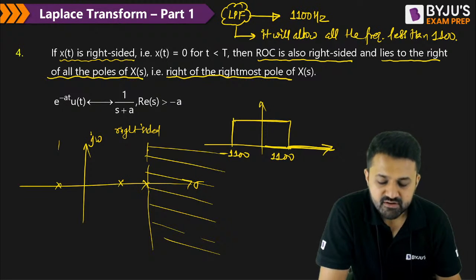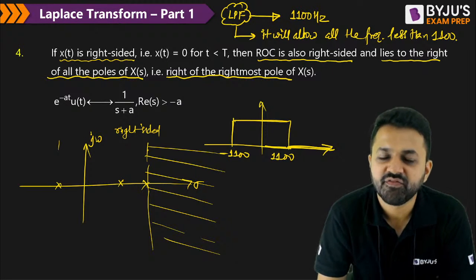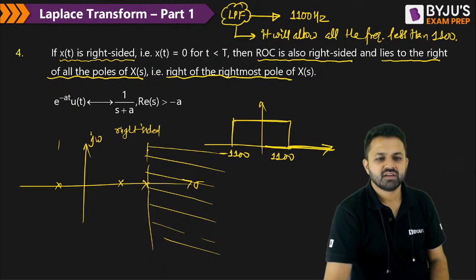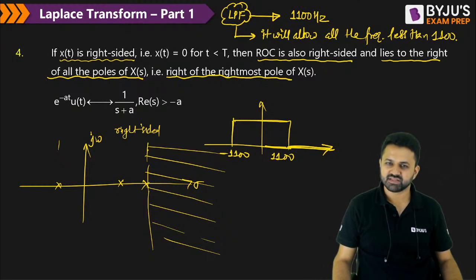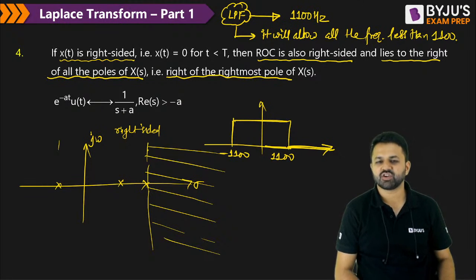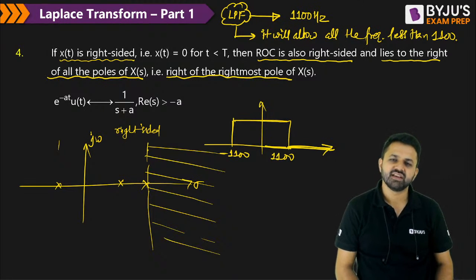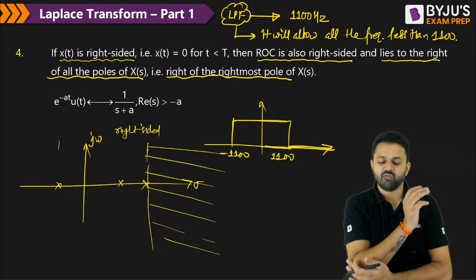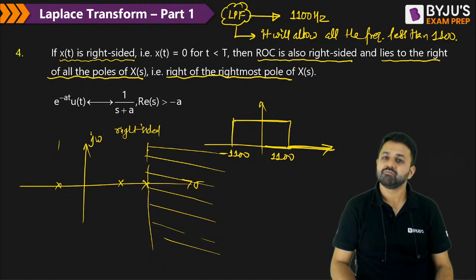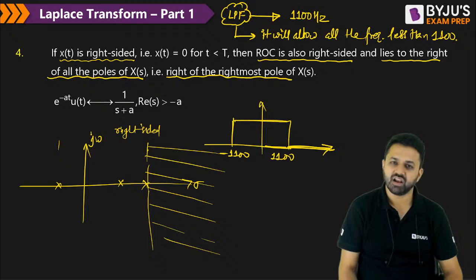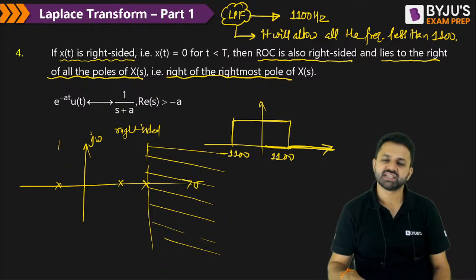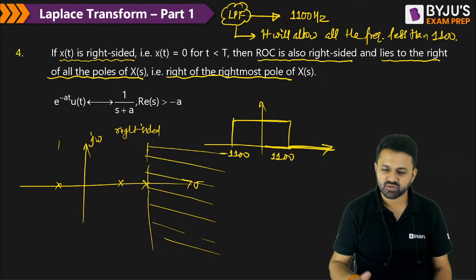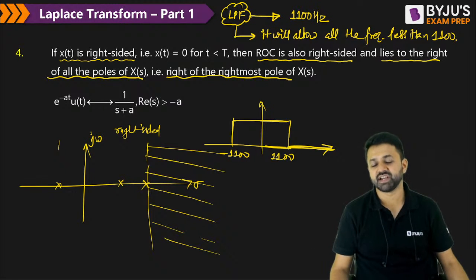Cutoff frequency means different things for different cases. It does not always mean the minimum value. For the low pass filter, the cutoff means the maximum frequency which it can allow. For the high pass filter, it is the minimum frequency which it can allow. So there is a different meaning for each type of filter.